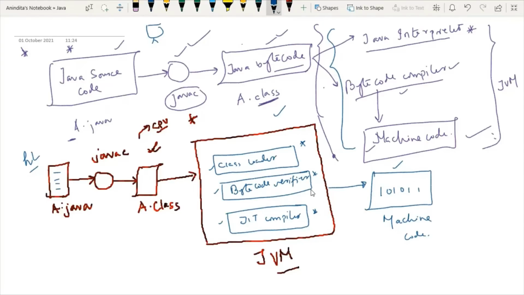So now we have to understand the specific functionality of these three components which exist inside the JVM. Let's talk about the very first component, which is known as the class loader. So here the question is, why is bytecode not enough? I can feed this bytecode directly into the CPU. Why is it not working? See, this bytecode needs some extra processing. What kind of processing does it need? First, we need this class loader.